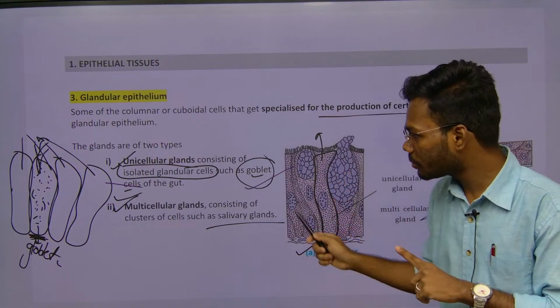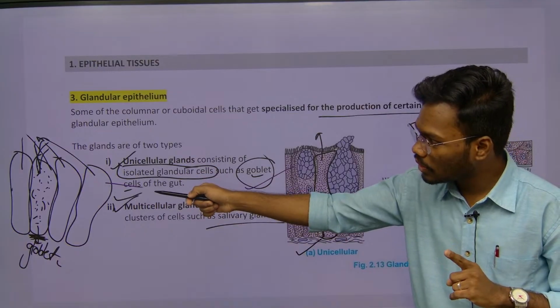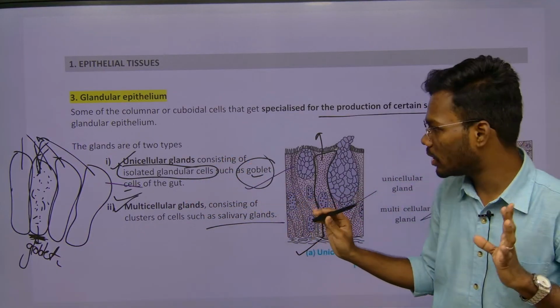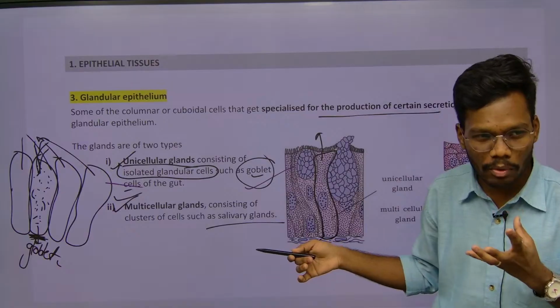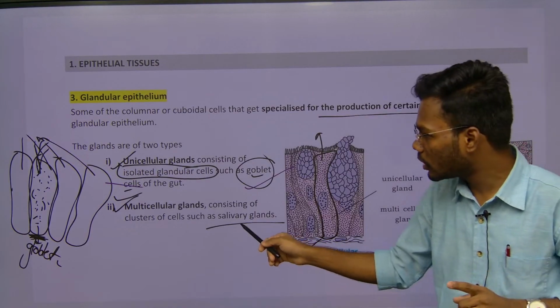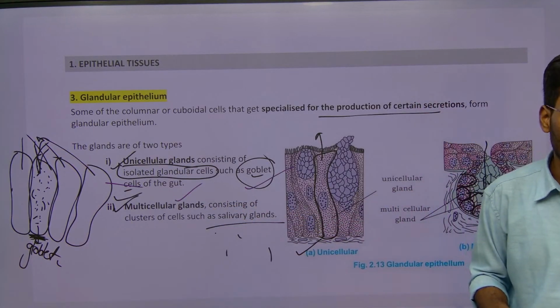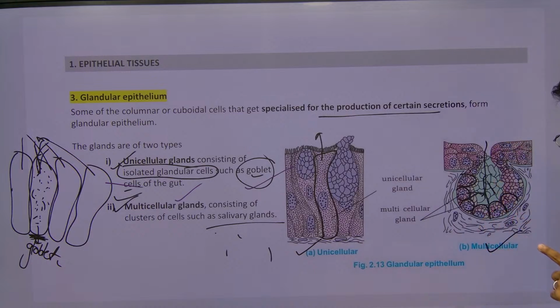Why am I telling this? To help you understand. Why goblet cells? Because there is one cell which is releasing mucus. So that's why goblet cells. Why salivary glands? We have different types of salivary glands, and all the glands perform one function, which is releasing saliva. So that's why different types of cells grouped together are called one gland, which is called a multicellular gland. Likewise, you need to understand.